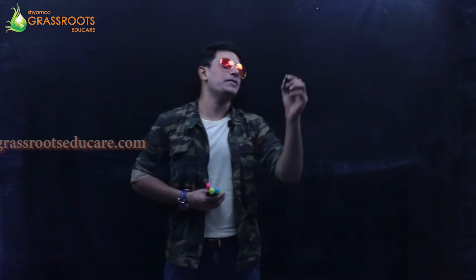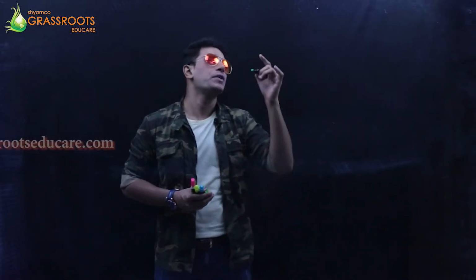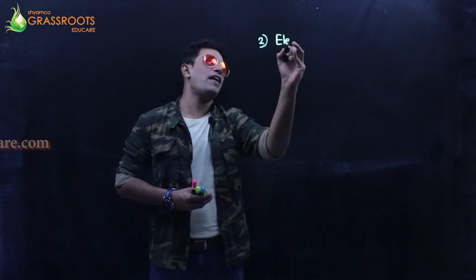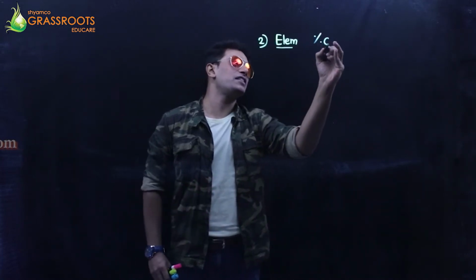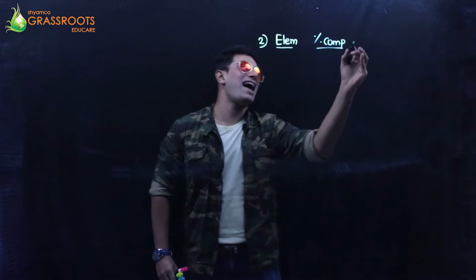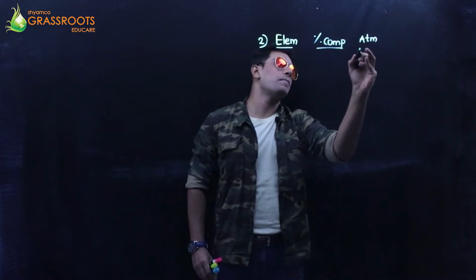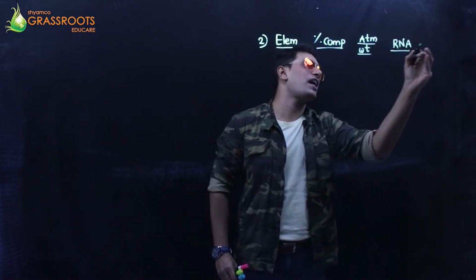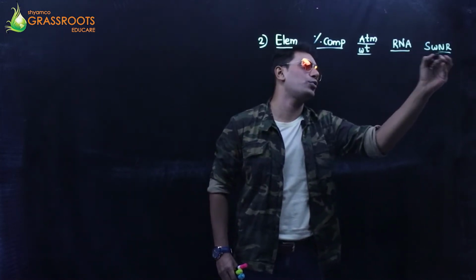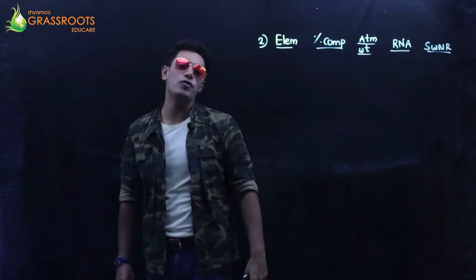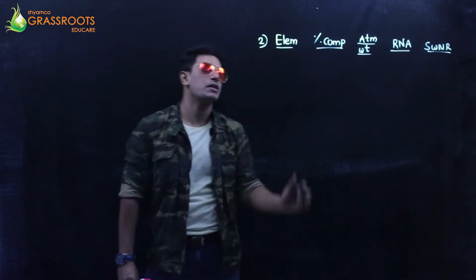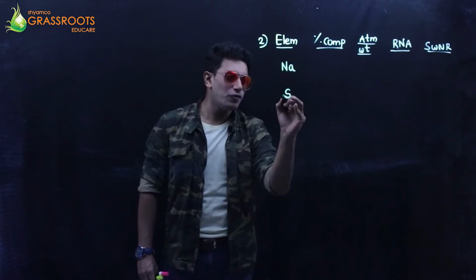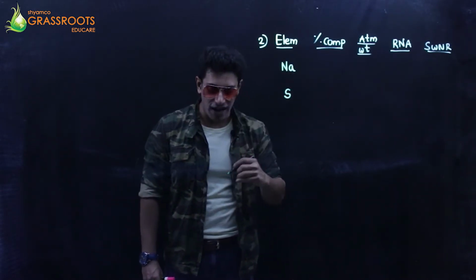Simple. Let's begin with that table, the second sum of type 3. We have element, percentage composition, atomic weight, relative number of atoms, and simplest whole number ratio. In the board exam, you have to write the full form. Shortcuts are not allowed. So the elements are sodium, sulfur, hydrogen and oxygen.